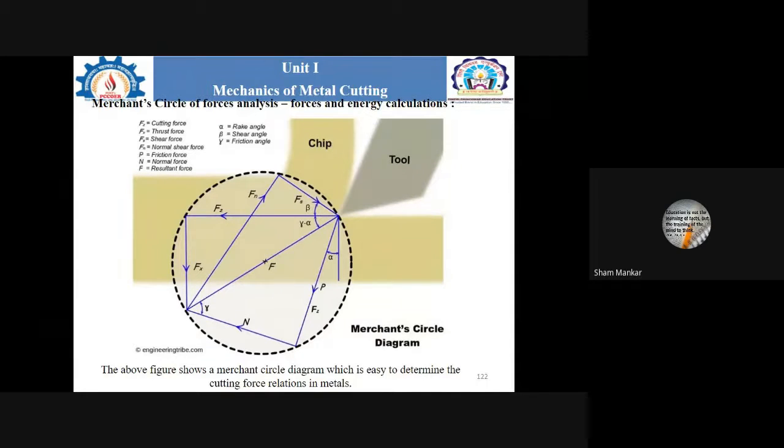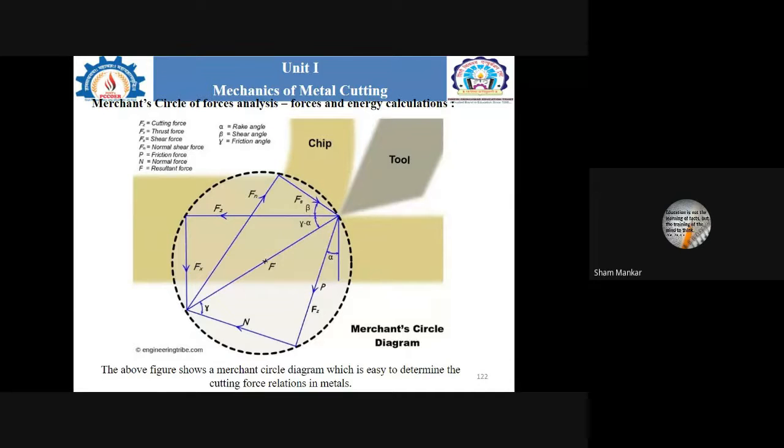Okay, so how is this entire circle drawn, and what are the different types of forces and angles considered when the tool makes contact with the workpiece and results in the formation of the chip? This is the final diagram.